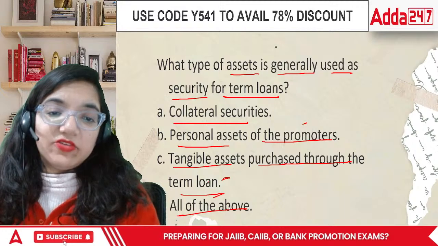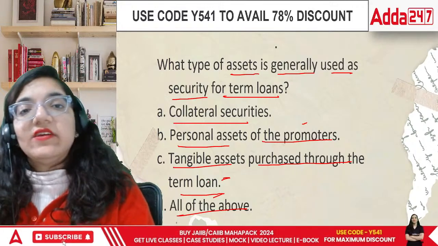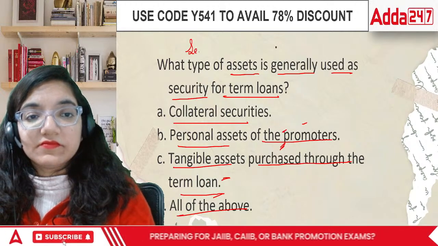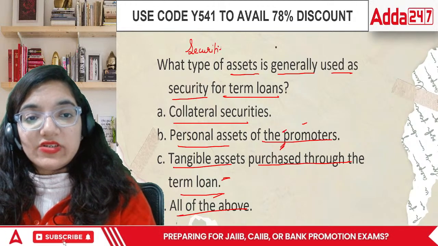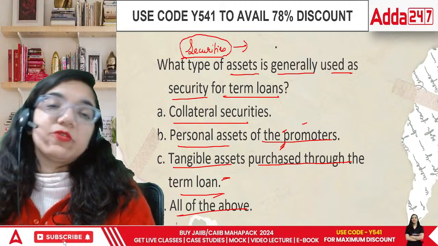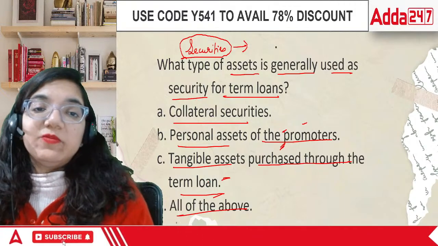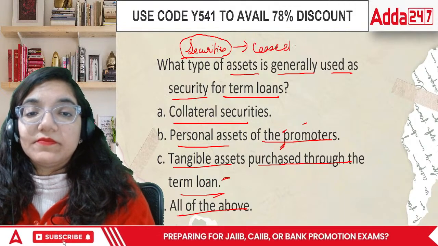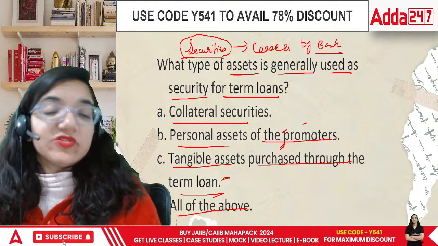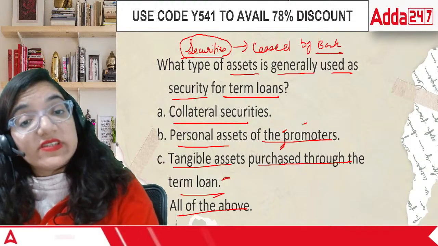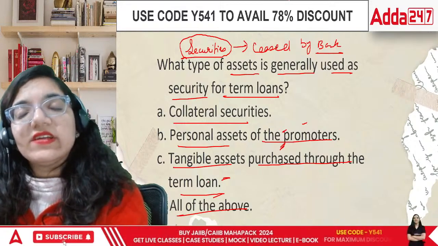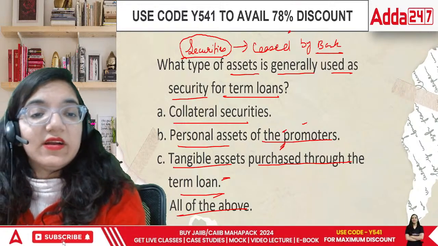Technically, why do we give the securities? We give the securities in case the organization is unable to pay. If the organization is unable to pay, then this particular security will be seized by the bank. So in this case, what will happen? Is it the collateral securities? Collateral securities, yes, they are. Overall, the assets which are given as attached properties are basically collateral securities.